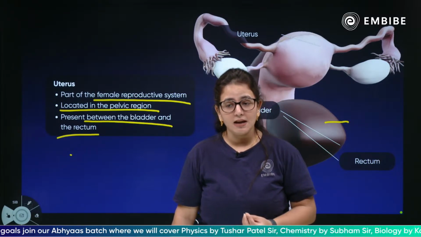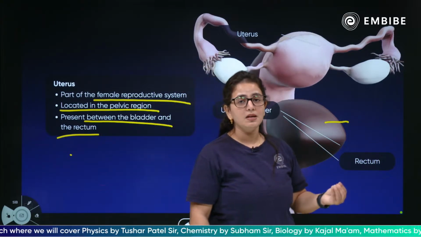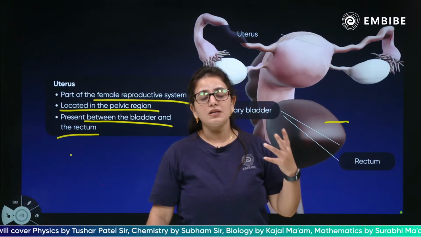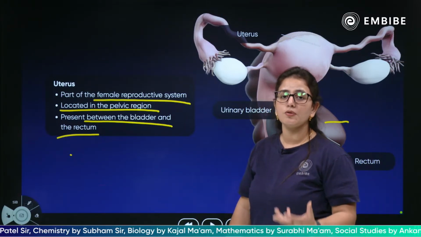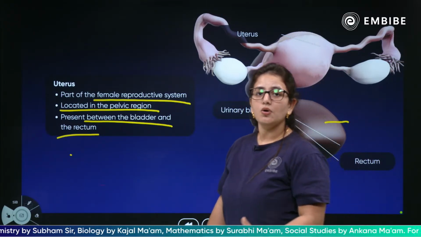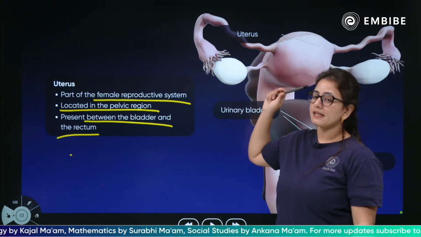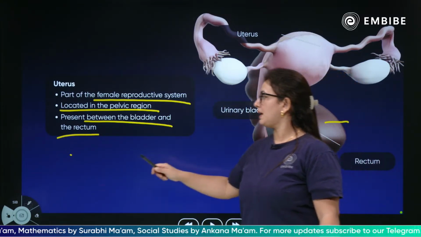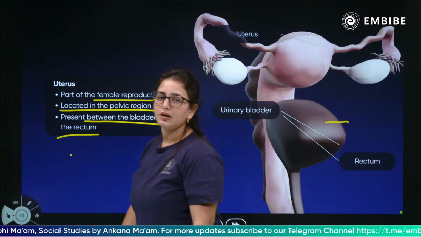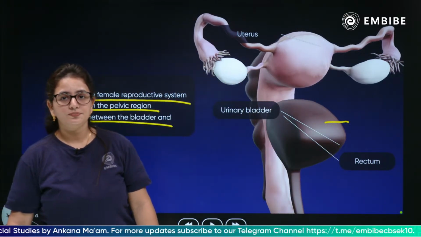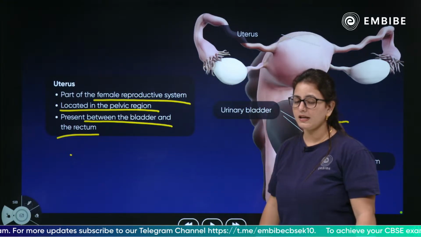Do you remember the life processes chapter, the excretion chapter? We explained the excretory system, and they told you the function of the rectum. The rectum stores the waste material before it is removed by your body. Okay, so children, this is how your uterus is present between the rectum and the urinary bladder, and it is located in the pelvic region. It is a part of the female reproductive system.